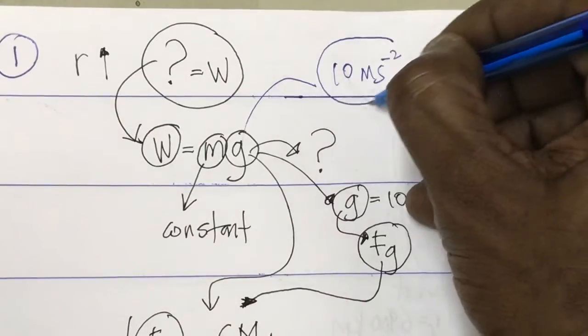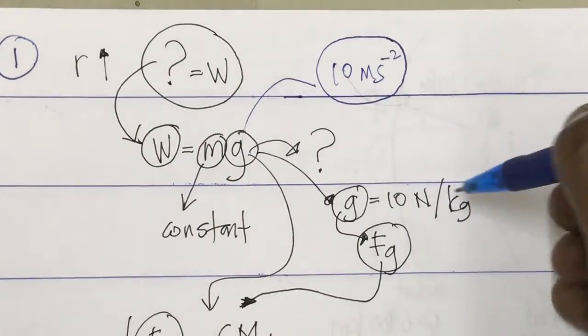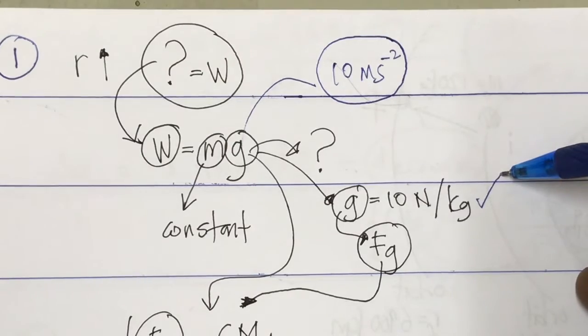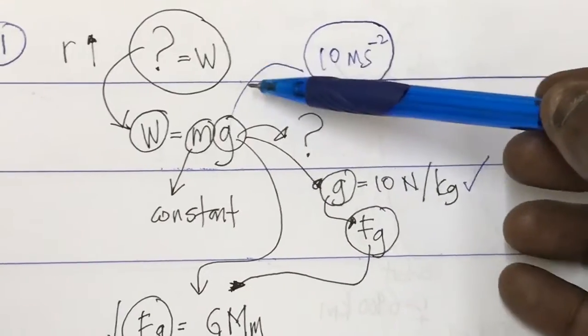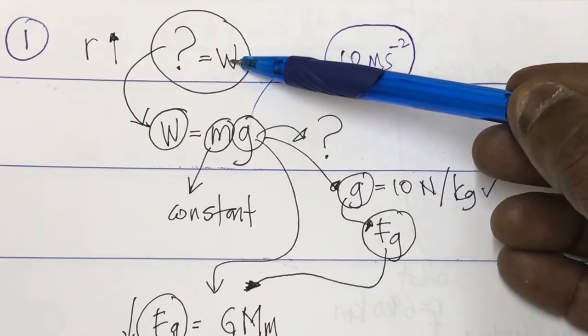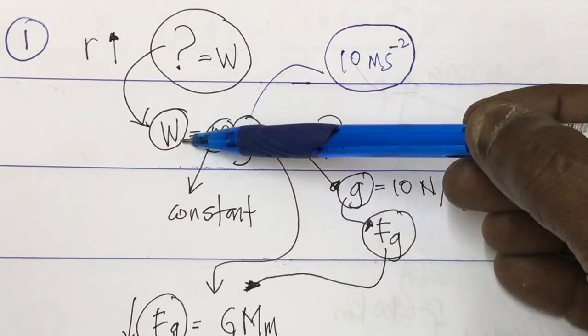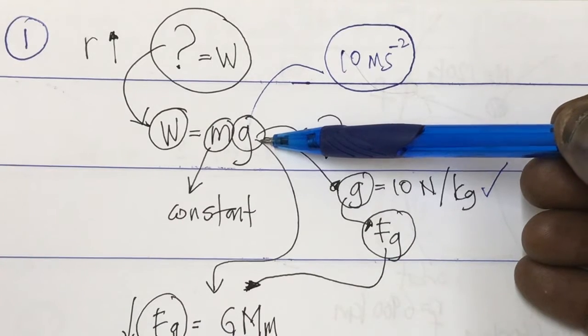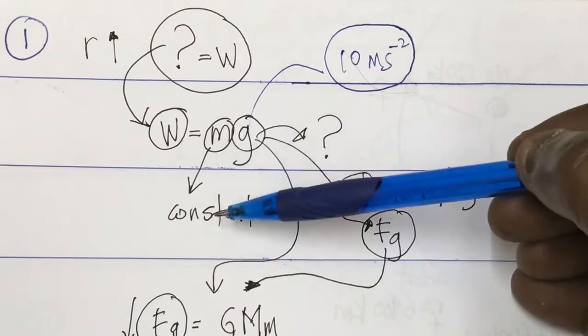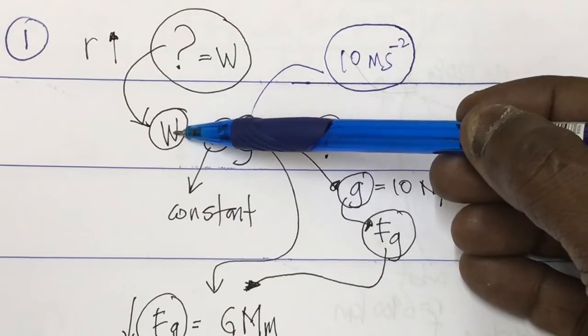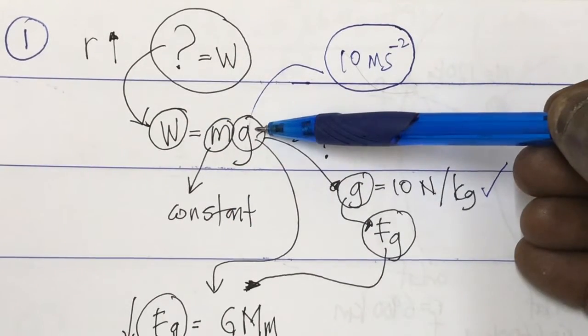This is acceleration, whereas this is gravitational field strength. So since they are asking weight, I use the formula W = mg from the second topic. Since m is constant, whatever happens to the weight depends on the g.